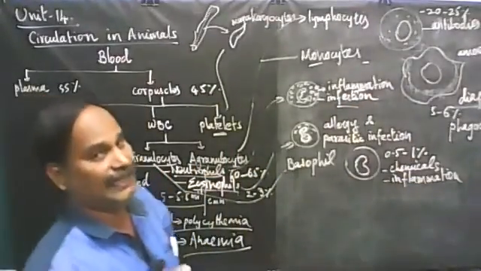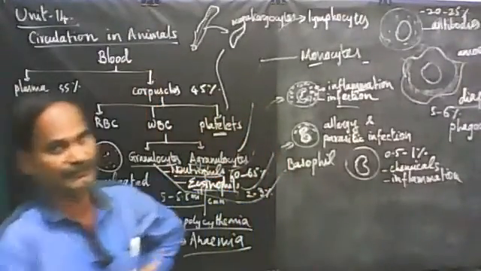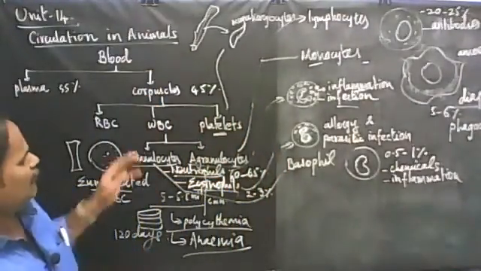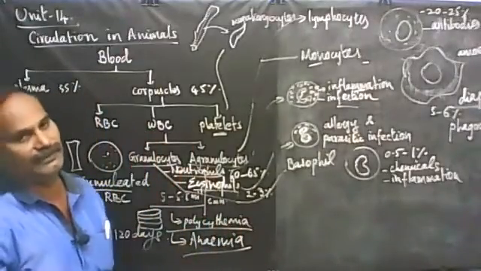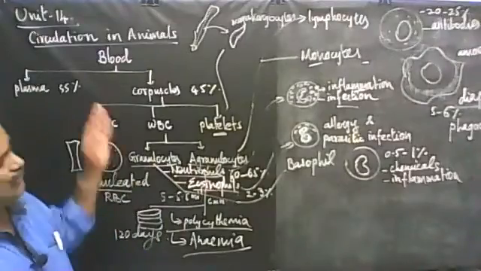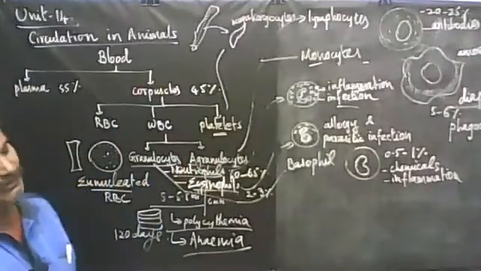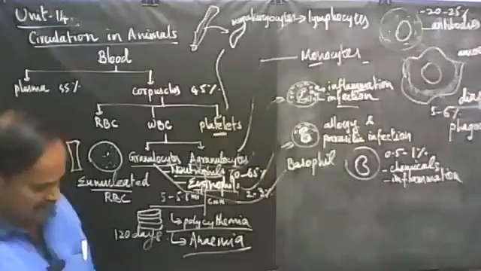Sometimes in a 7-mark question also they will ask, write the composition of blood, or they will split the question: give an account of WBC, various types of WBC, write a note on WBC and its types. If they ask, you have to write about the various types of WBC, the 5 types of WBC. Right, with that I have completed the composition of blood.